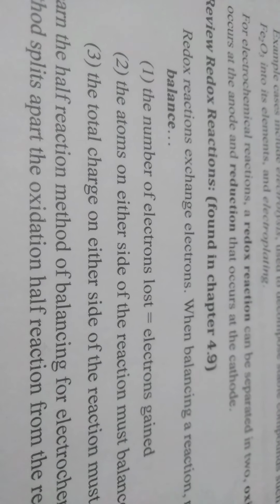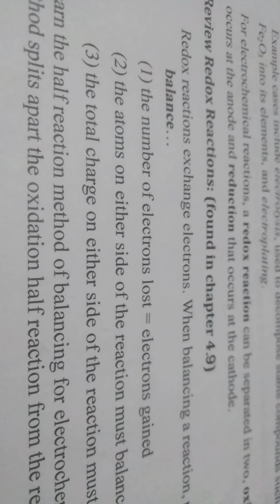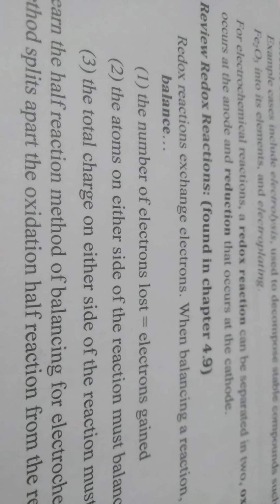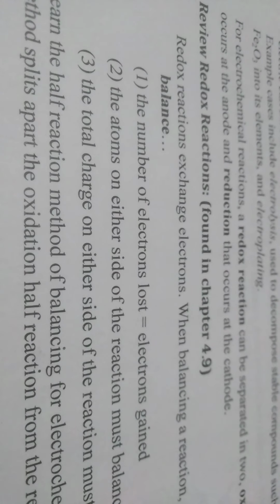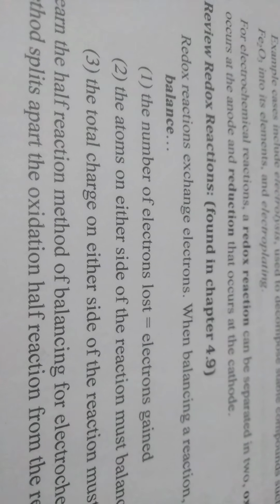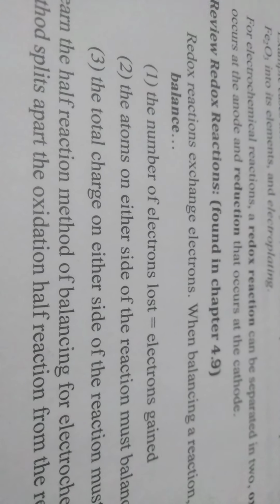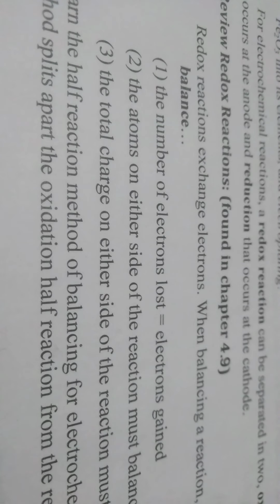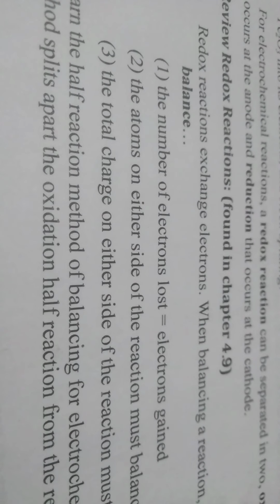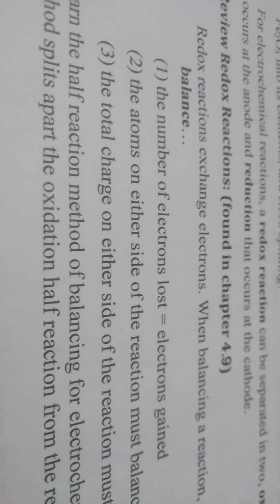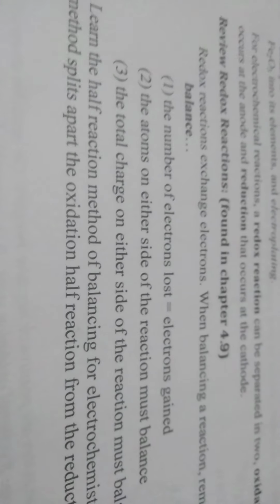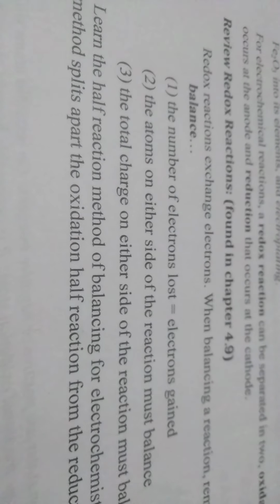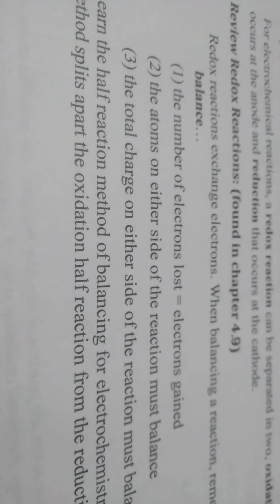That is very important during the development of a cell on paper, to write the cell reaction, which we will discuss later. So now we confine ourselves only to how to balance the redox reaction.